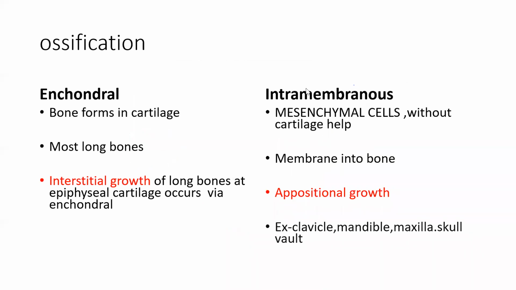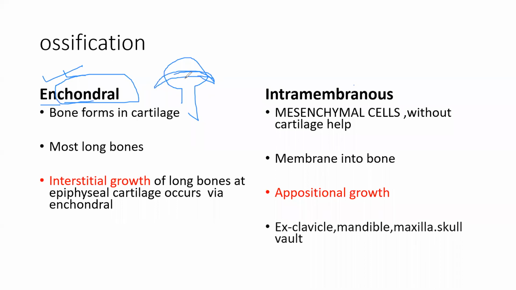Now there is ossification. This is something which is very important. One is endochondral ossification. One is intramembranous ossification. If you break this word, endochondral means cartilage. Anything which is formed from cartilage is endochondral. Like the physis, which I had already told you. What is the physis? The physis is a cartilage. So bone formation from the physis is a form of endochondral.